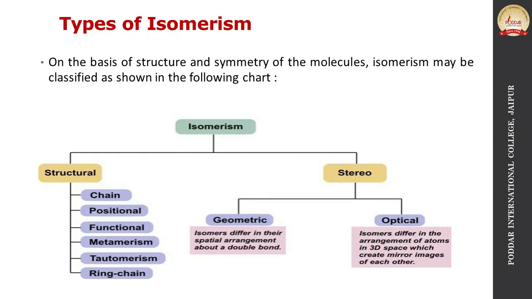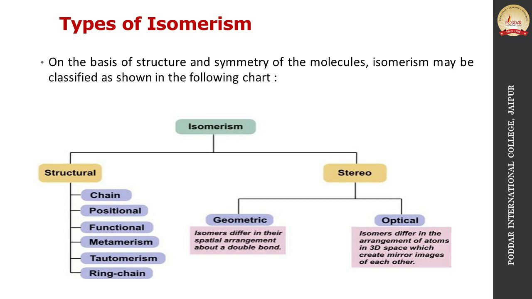Now, on the basis of structure and symmetry of the molecule, isomerism is of two types, which are shown in the slide. Structural isomerism arises due to the difference in the mode of attachment of the atoms in the molecule.